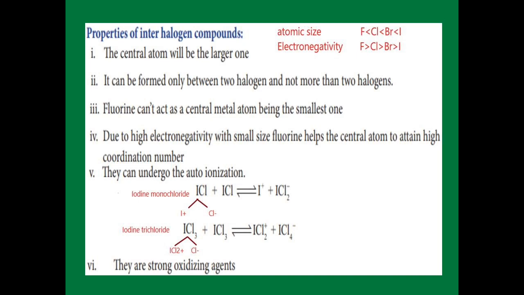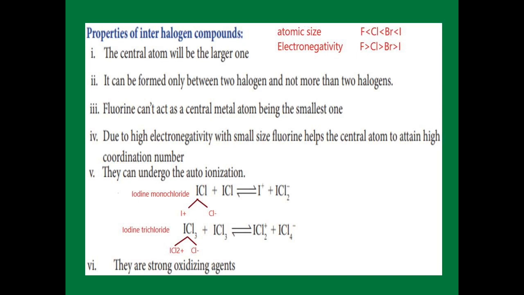Properties of interhalogen compounds. The atom which has the large size acts as the central atom. Interhalogen compounds occur between 2 halogens. More than 2 halogens do not form interhalogen compounds. And fluorine has a small size. You see that in atomic size, which one is having small size? Fluorine alone has small size, so it cannot act as a central atom.